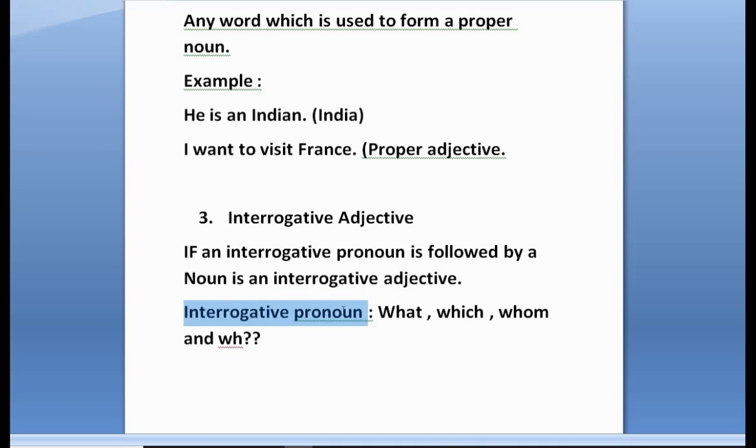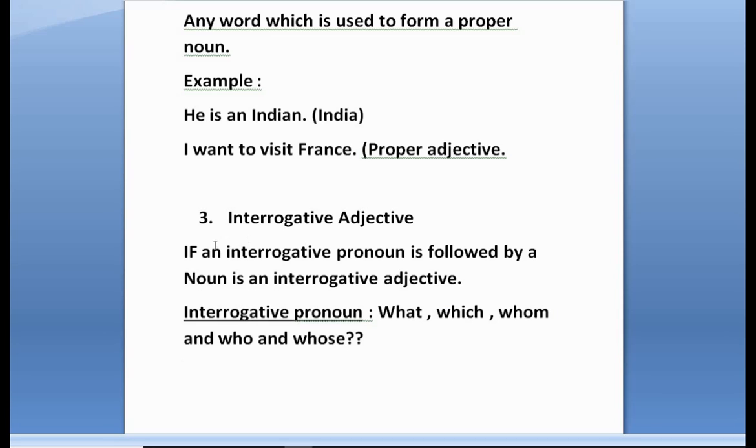I discussed in my last session about the interrogative pronoun: what, which, whom, who, and whose. I have discussed all these words in the session on pronoun. So I would suggest you please go and watch my video on pronoun. That would give you more description in detail.